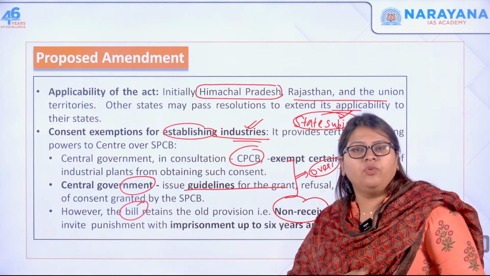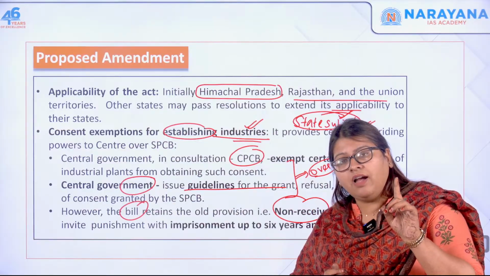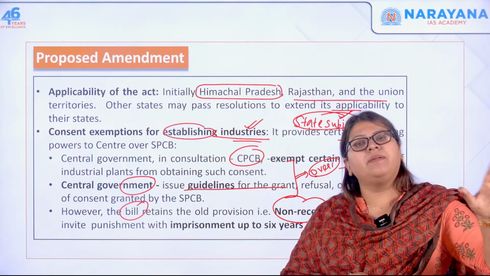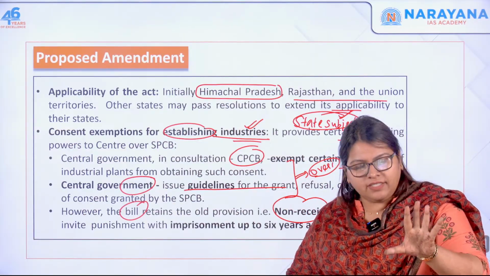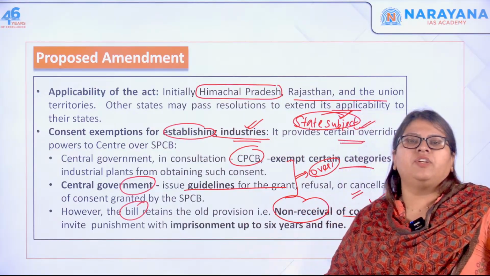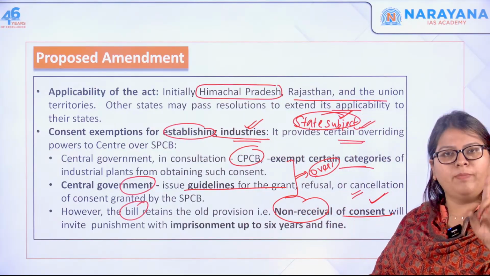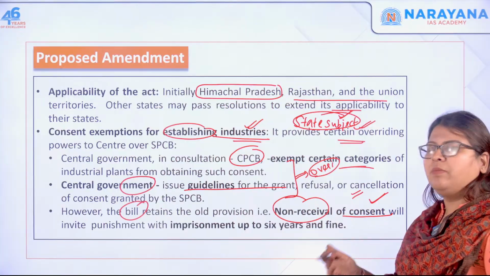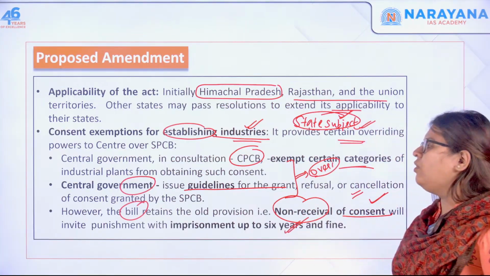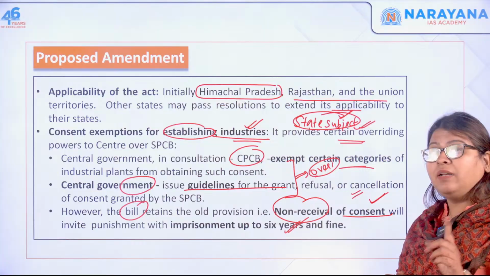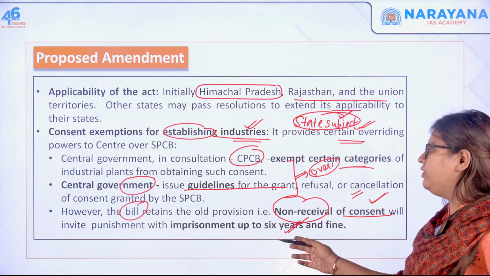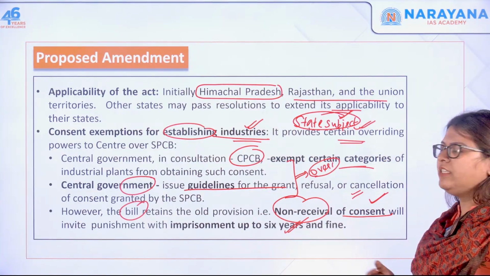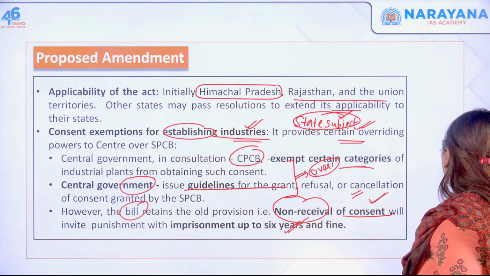Only when the central government wants an industry to be exempted, it can. But if you want to establish an industry or a treatment plant, you have to mandatorily get the permission of the State Pollution Control Board. Otherwise you will receive a penalty of imprisonment up to 6 years as well as a fine.